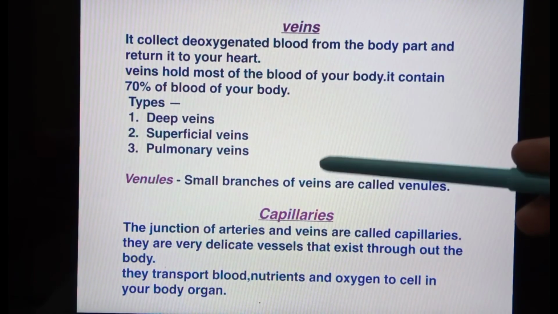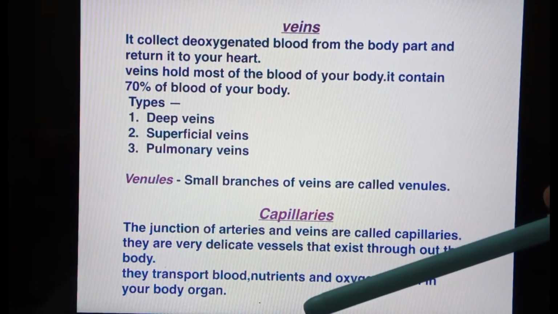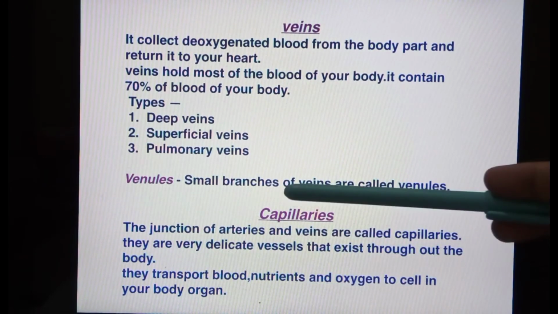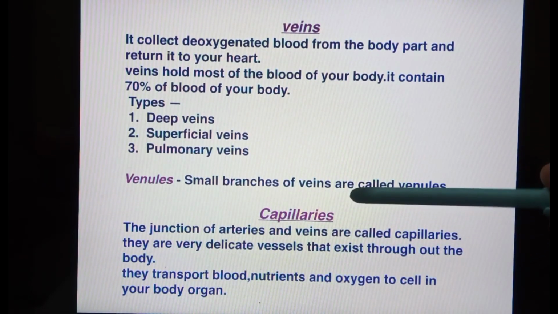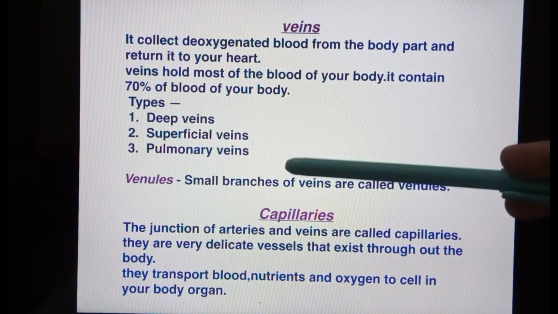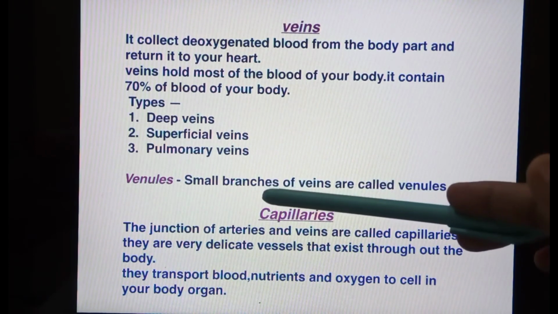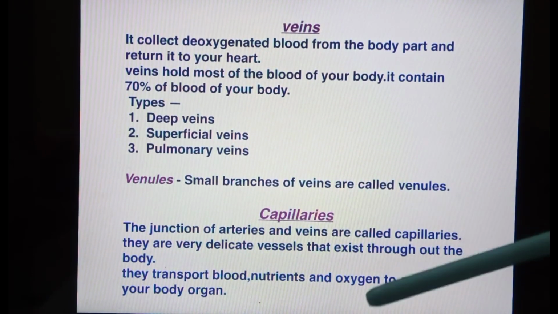There are three types of veins: deep vein, superficial vein, and pulmonary vein. Next is the venule. Small branches of veins are called venules. Small branches of arteries are called arterioles, and likewise small branches of veins are called venules.